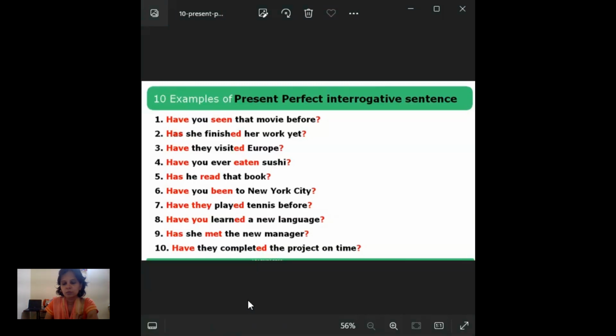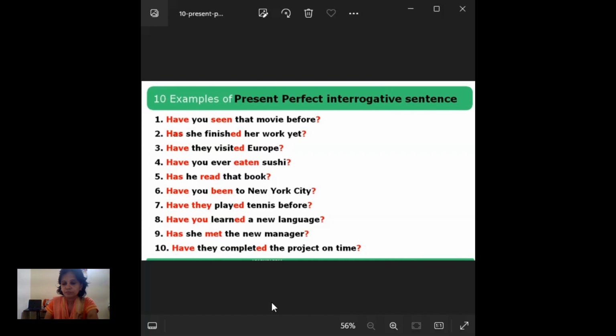Today I plan to talk about present perfect interrogative sentences. The previous day I completed the negative. Yesterday I completed present perfect negative, and here is what we should remember in present perfect negative sentences.